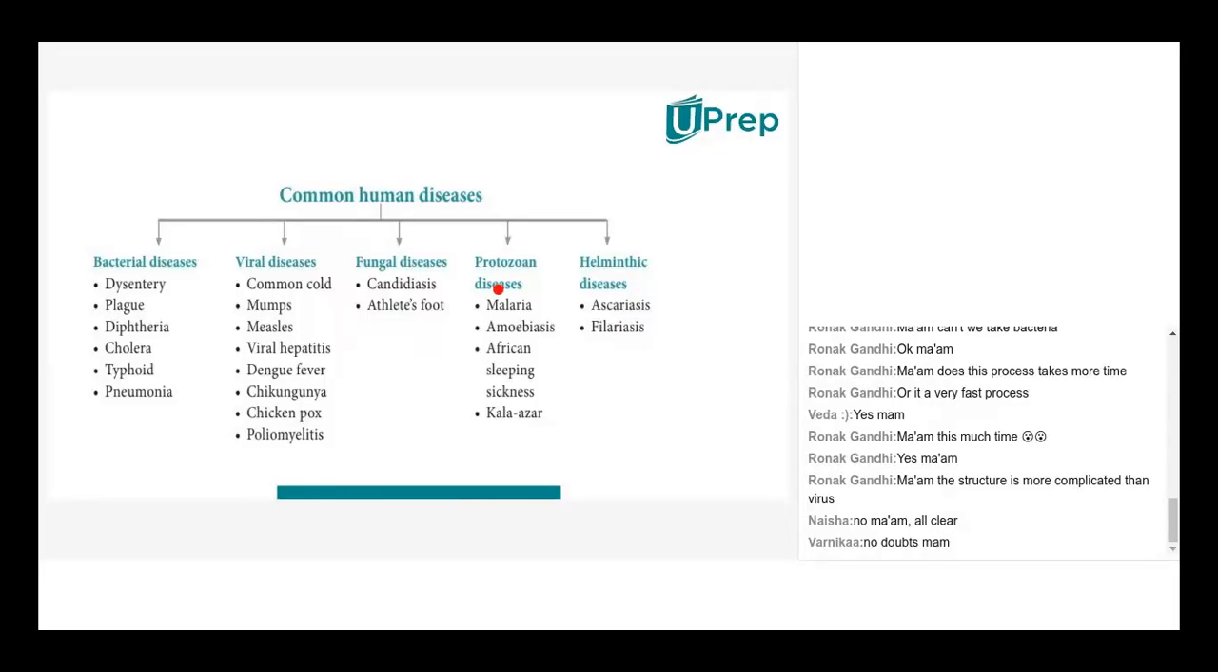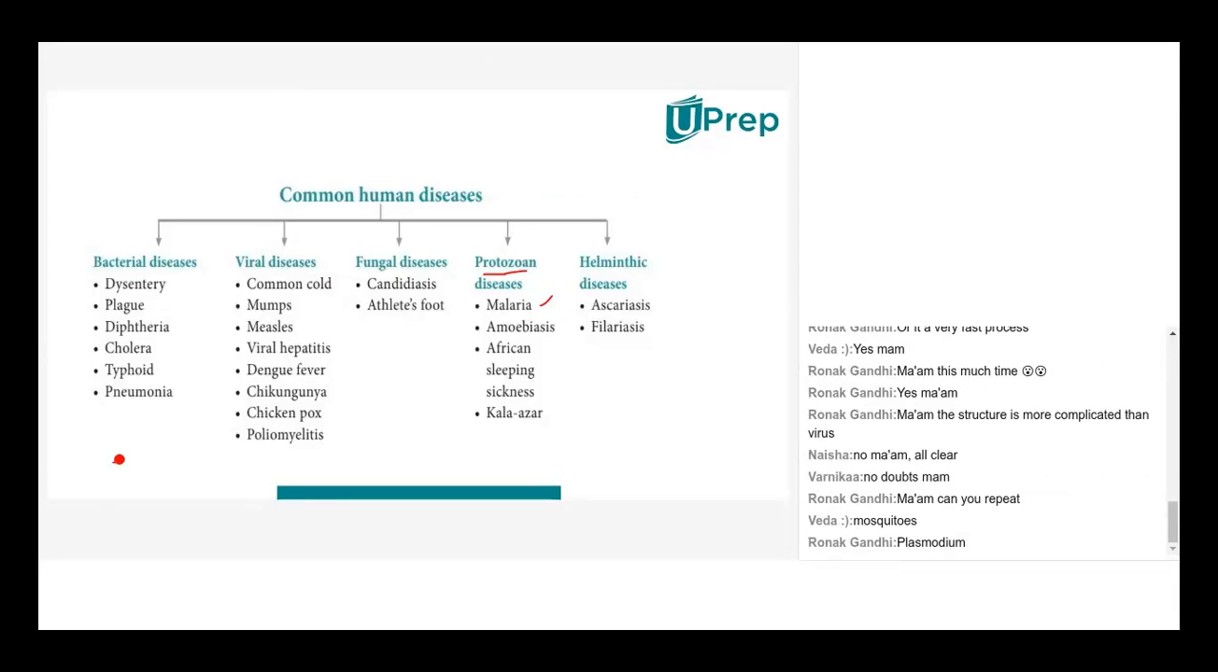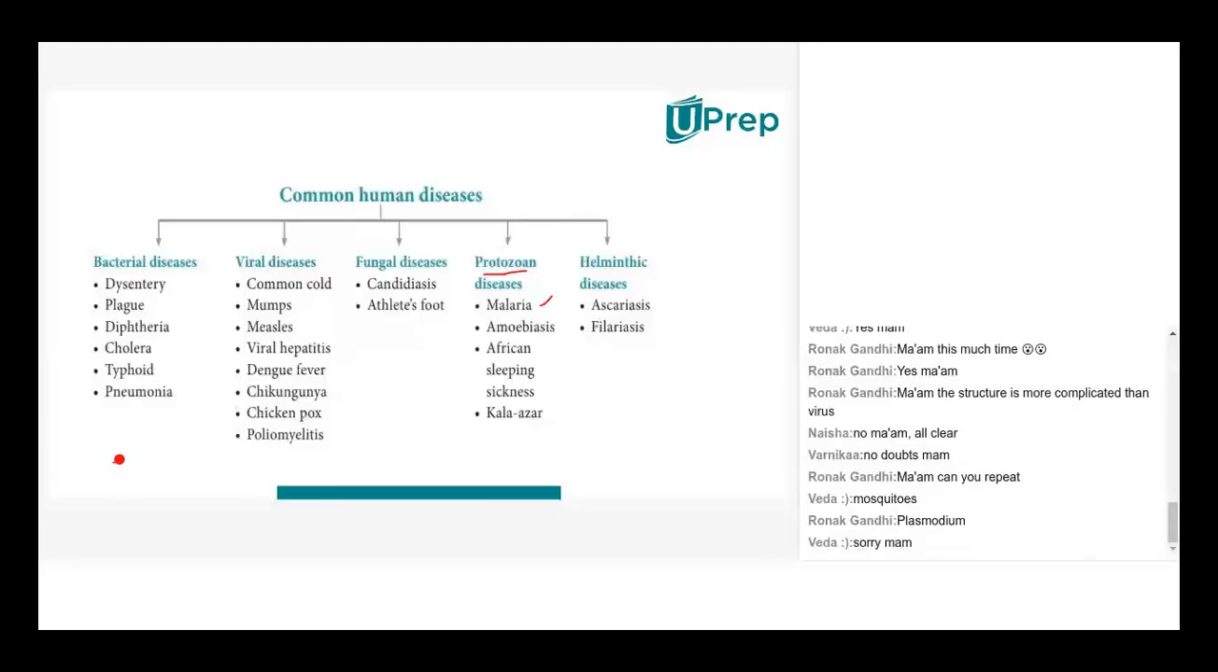See here, protozoan diseases is nothing but related to protist diseases. Malaria. Which organism causes malaria? Yes, Plasmodium. Good, Ronak. Mosquitoes are the carriers. We discussed this way, didn't we? Mosquitoes act as carriers. They'll take up this Plasmodium protozoa, and when they bite us, they'll inject this Plasmodium protozoa into our body. That causes malaria.